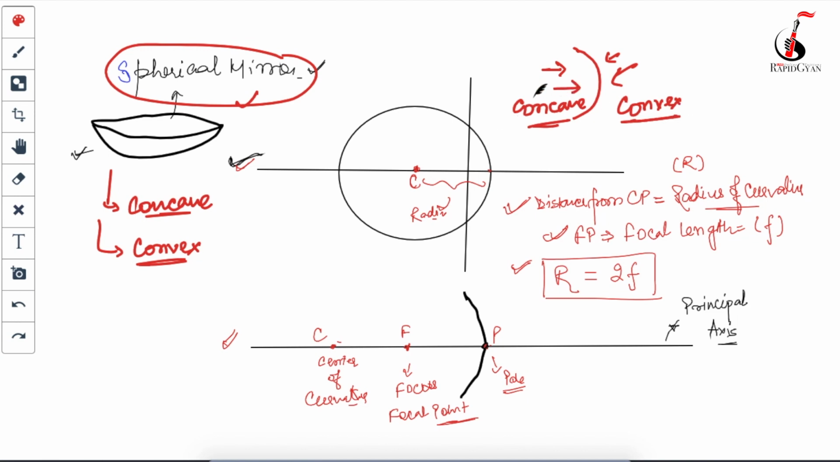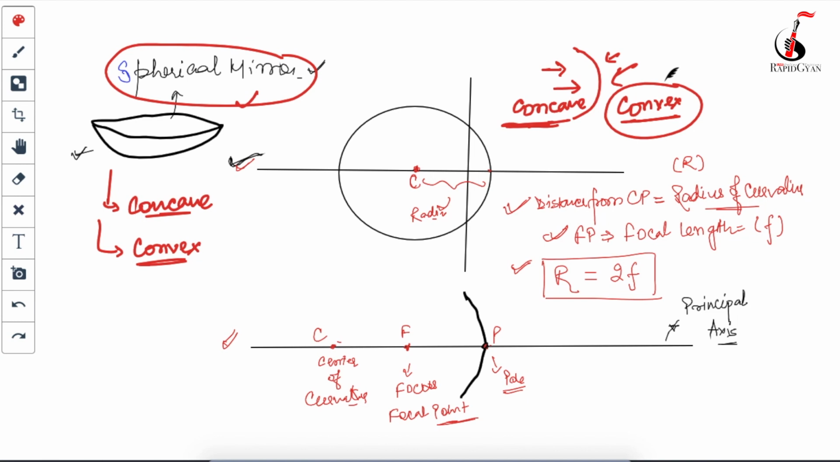If the reflecting surface is inside, here is how to remember: what is a cave? A cave is something where I will have to go inside, correct? So if the inside surface is the reflecting surface, that mirror is called a concave mirror. And the opposite is convex, meaning the outside surface is the reflecting surface.